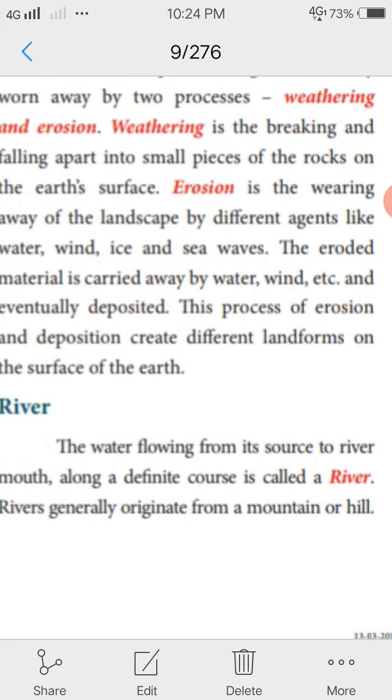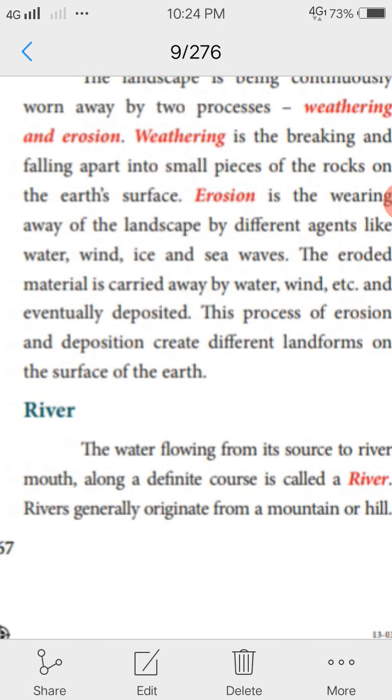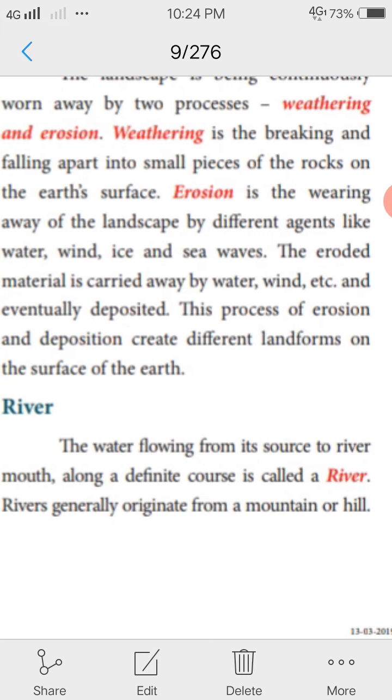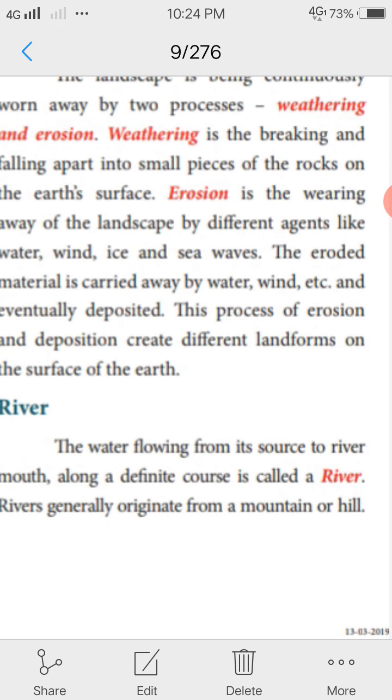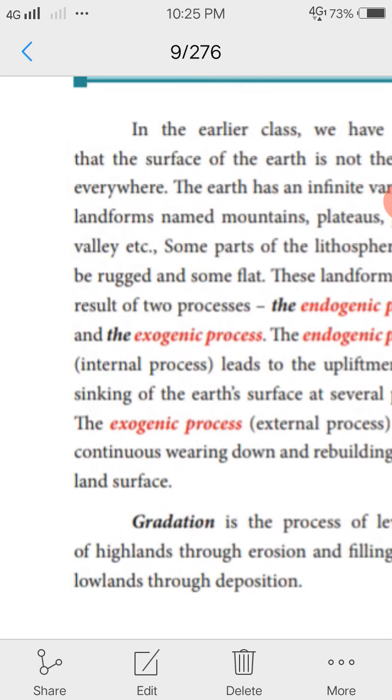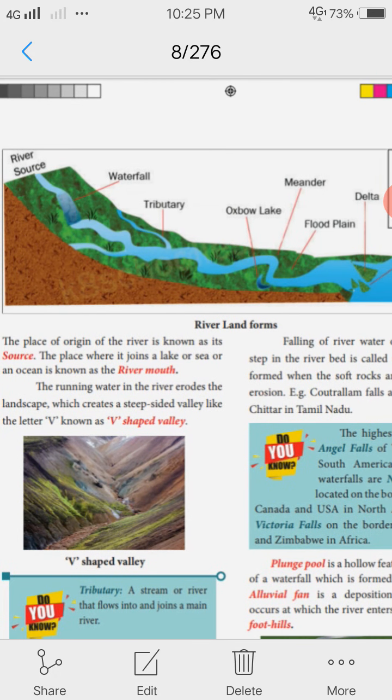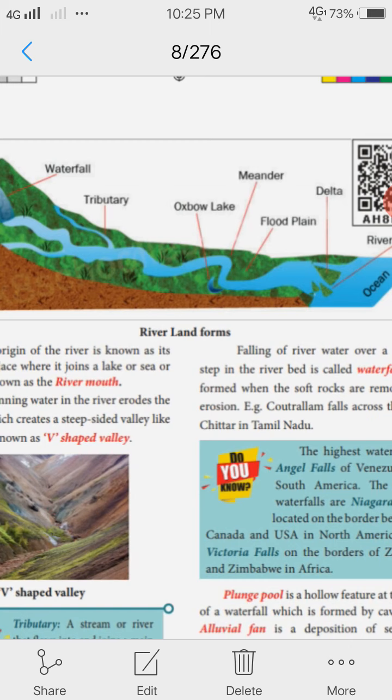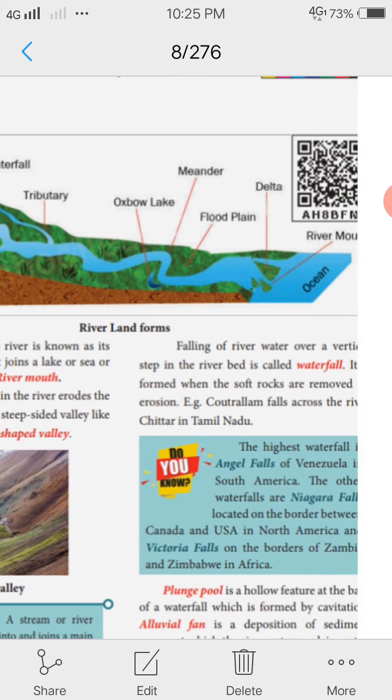Actually, what is a river? The water flowing from its source to the river mouth along a definite course is a river. Rivers generally originate from a mountain or hill. Look at this picture. Here the river source is a mountain or hill, and there are waterfalls, tributary, oxbow lake, meander, floodplain and delta. These are river landforms. So the running water creates these landforms. Finally, river water flows into the sea or ocean.